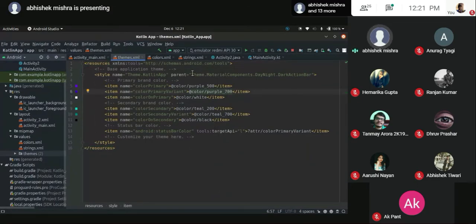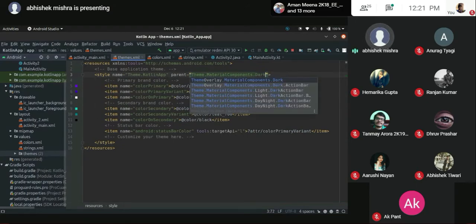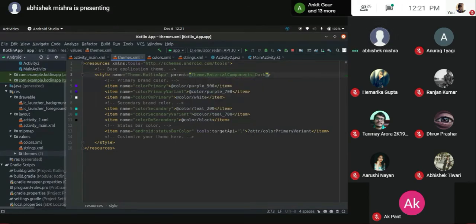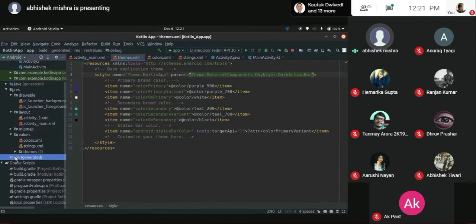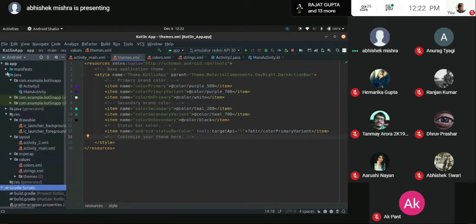Now the themes part is a little bit complicated. We use a color scheme for every single application that we have. You can use the theme created by Material UI, and it is very easy to use. If you want a dark-colored theme, you just have to go for dark, and it will create an application in dark UI, like dark mode for your application by default. You don't have to worry about it. You don't need to change the theme right now. The next directory is resources generated. This is also something you don't even need to view. It won't be understandable.